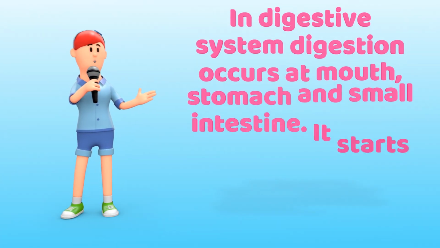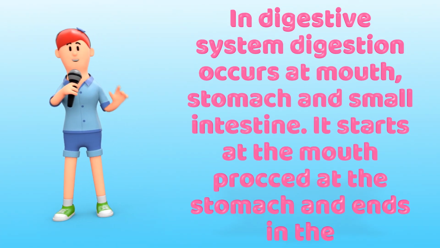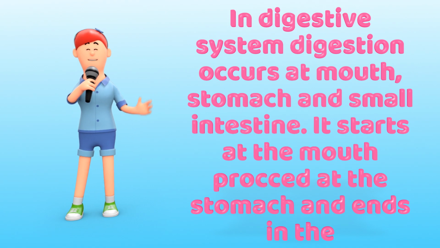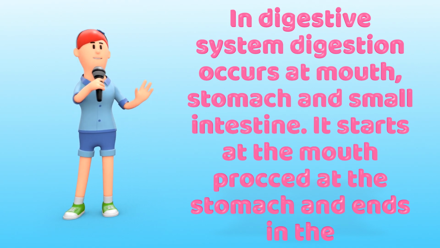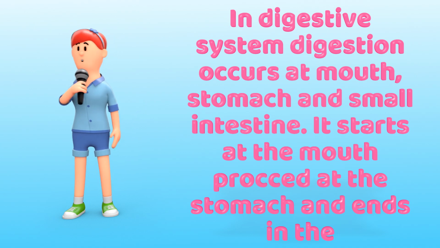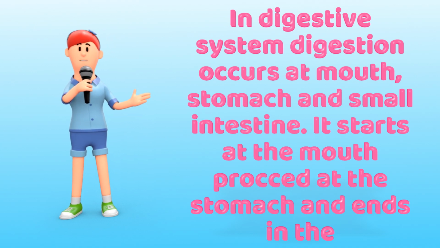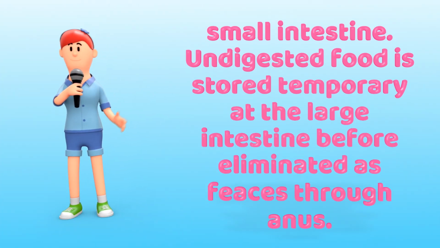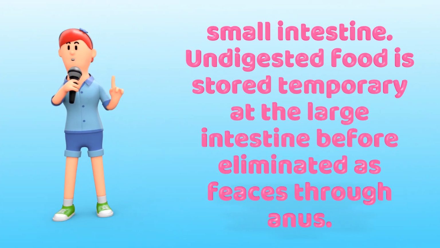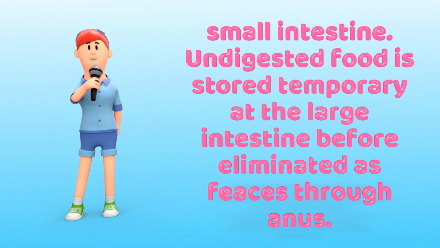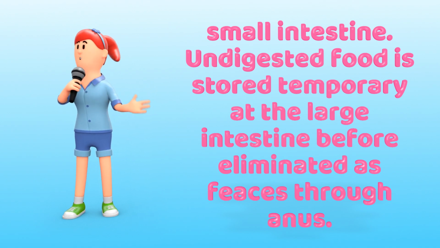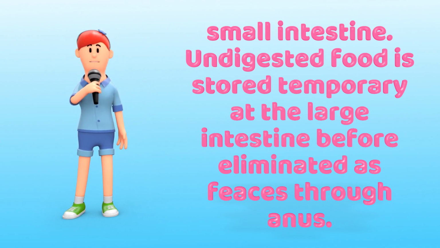In the digestive system, digestion occurs at the mouth, stomach, and small intestine. It starts at the mouth, proceeds at the stomach, and ends in the small intestine. Undigested food is stored temporarily at the large intestine before being eliminated as feces through the anus.